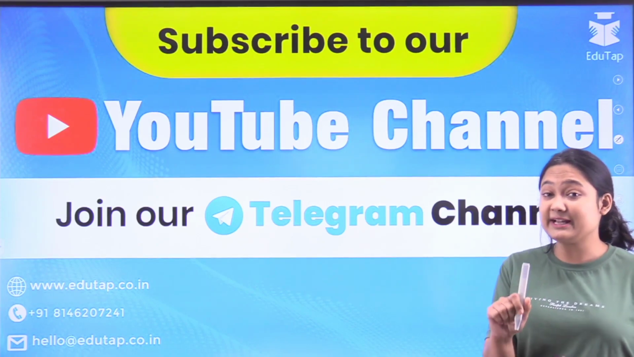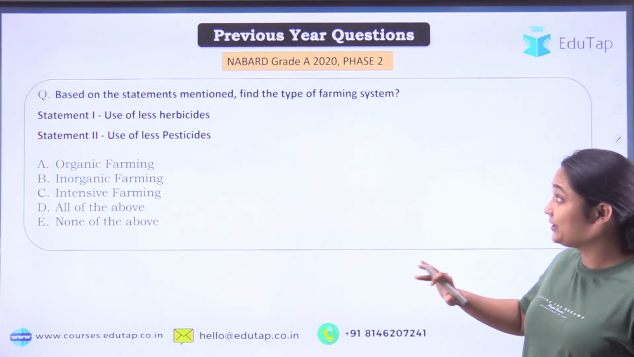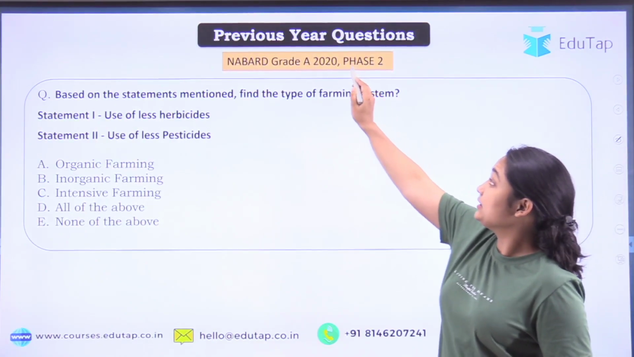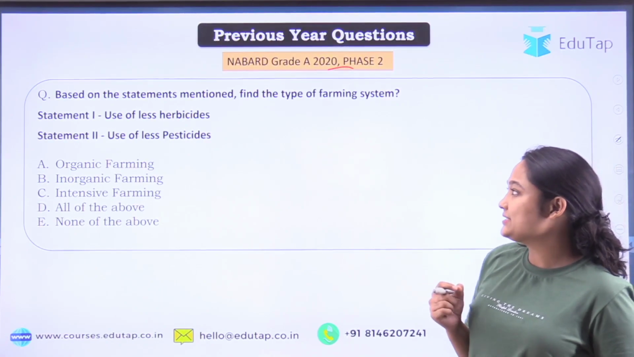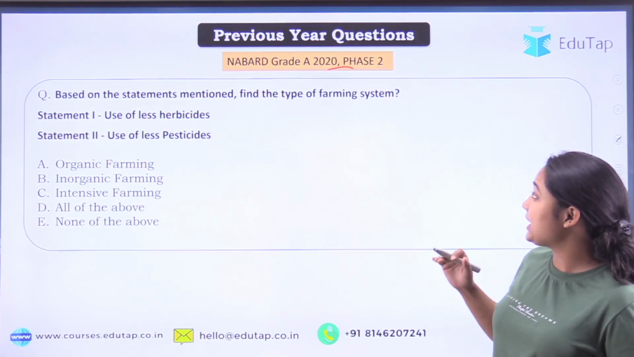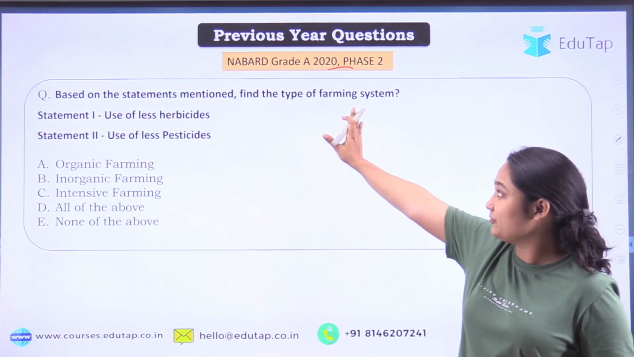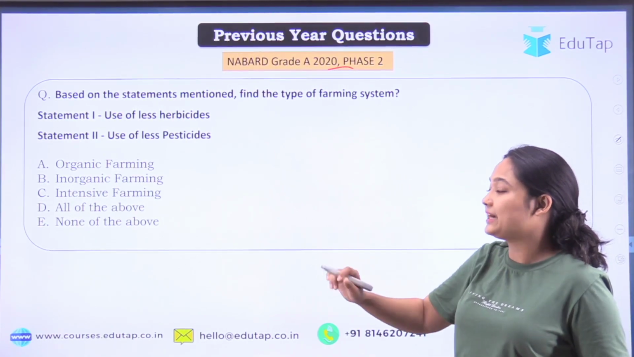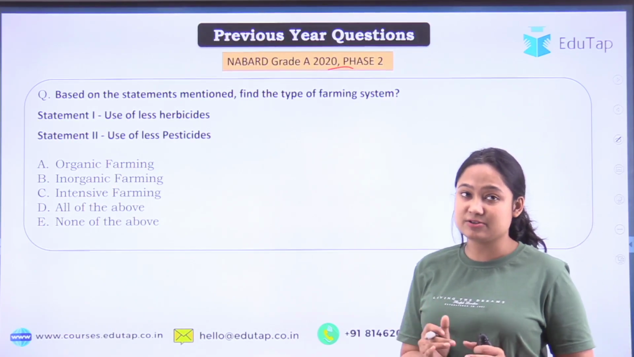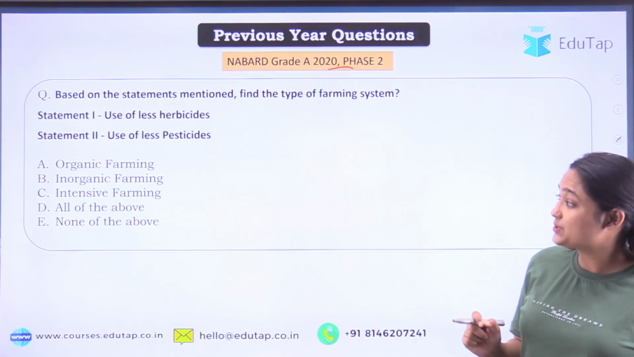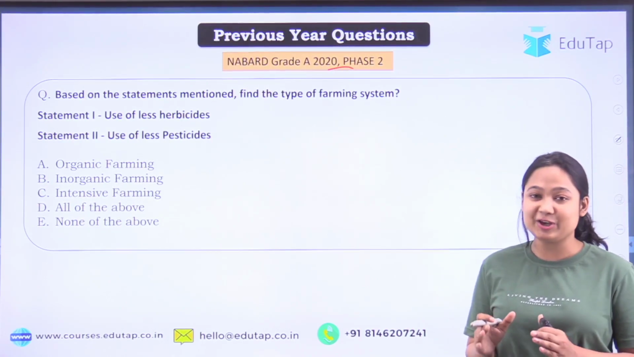So first of all, let's take a quick look at the PYQ. Previous year question from this particular topic that appeared in 2020 phase 2. Our question was, based on the statements mentioned, find the type of farming system. Statement one was: this kind of farming system uses less herbicide. Second statement was: use of less pesticide is there also in the farming system. And your options are organic farming, inorganic farming, intensive farming, all of the above or none of the above.